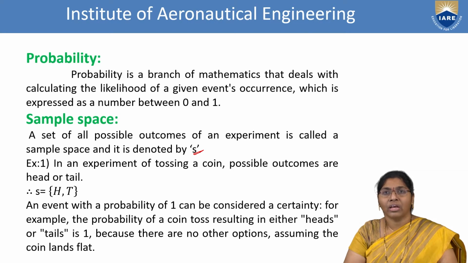An event with a probability of 1 can be considered a certainty. For example, the probability of a coin toss resulting in either heads or tails is 1. The total outcomes are 2. We get only one tail or one head, because there are no other options, assuming the coin lands flat. The coin is either success or failure.